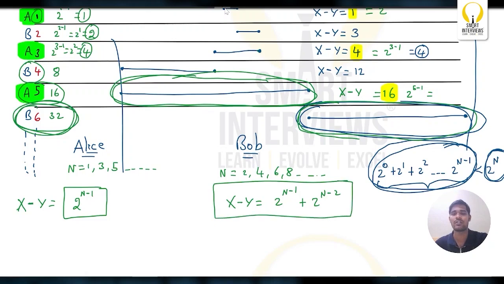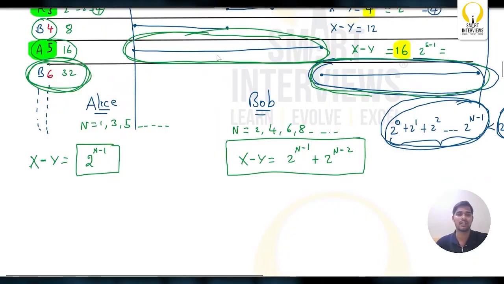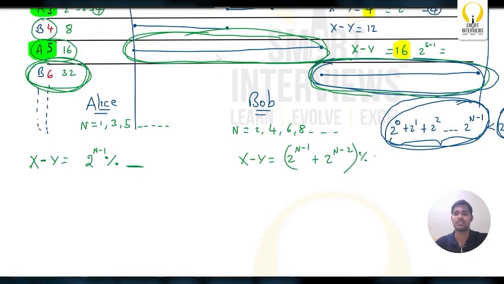So this is how you can get Bob's value. As I mentioned, this value may exceed the integer range, so you have to apply modulus with the given number, and here also you need to apply modulus. So the whole thing is: 2 power n minus 1 for Alice, and 2 power n minus 1 plus 2 power n minus 2 for Bob.